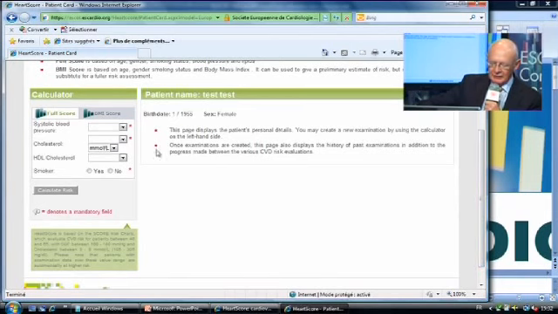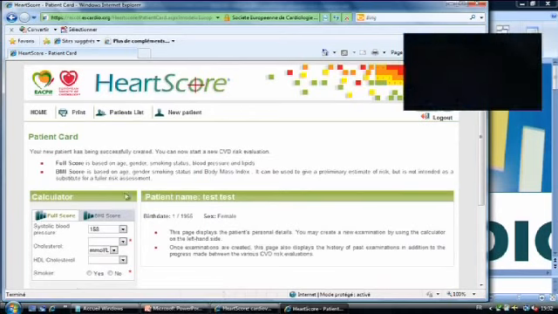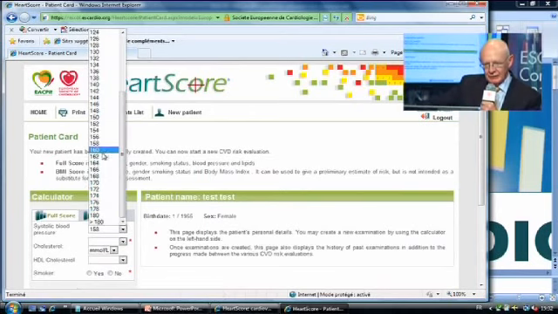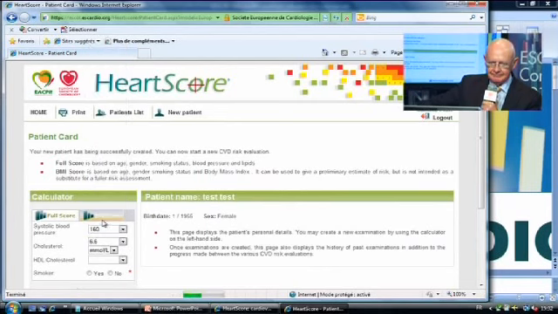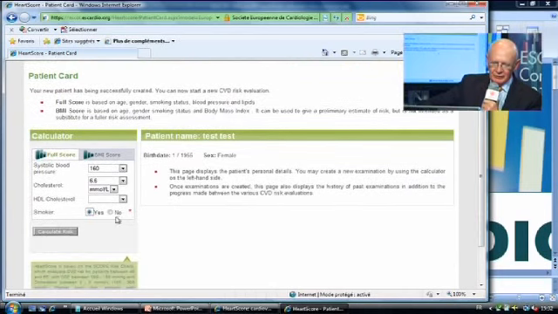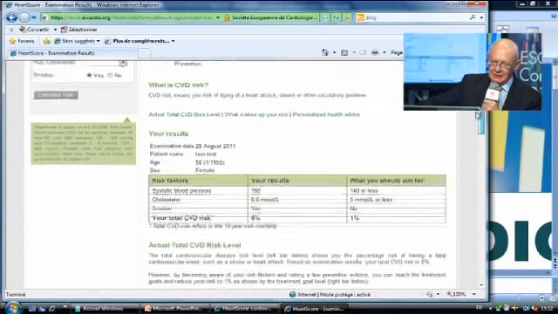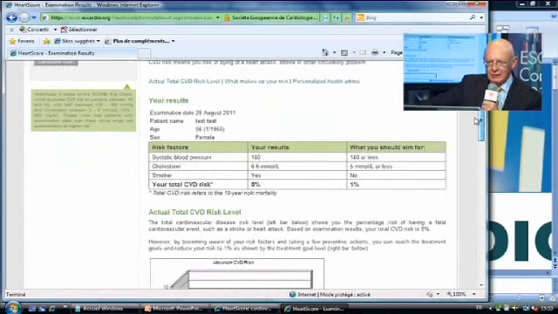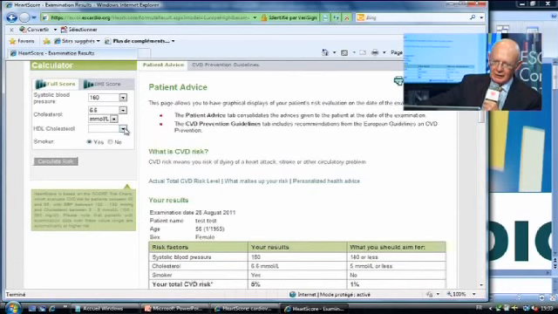So for this patient, let's enter, say, a blood pressure of 160, and a cholesterol of 6.6. They're female, and we'll make them a smoker. And we can straight away calculate the risk by just pressing the Calculate Risk button. This will show us a table with the person's risk and what their risk would be if their risk factor control was perfect.